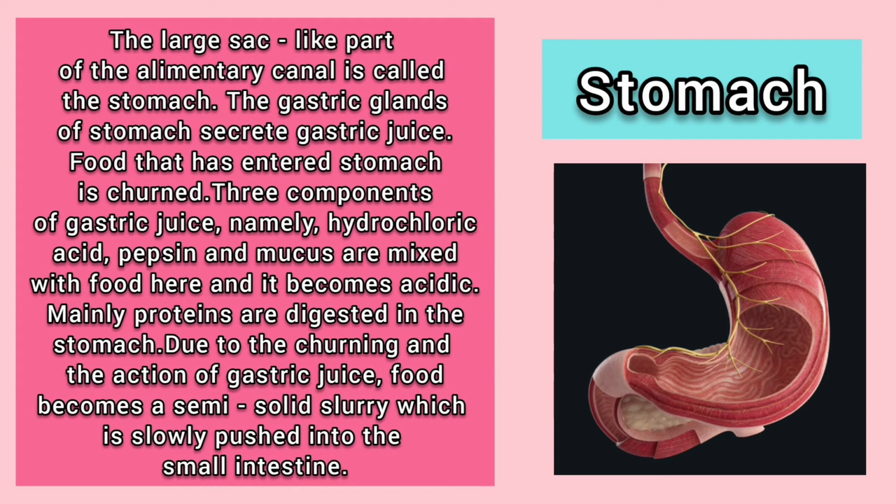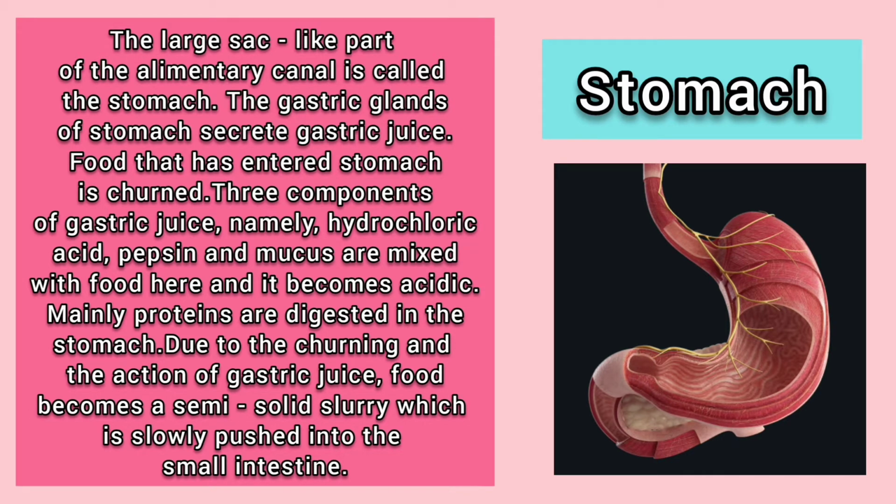Students, let's study the next organ, which is the stomach. It is the large sac-like part of the alimentary canal, which is called the stomach. The gastric glands of the stomach secrete gastric juice. Food that has entered the stomach is churned.